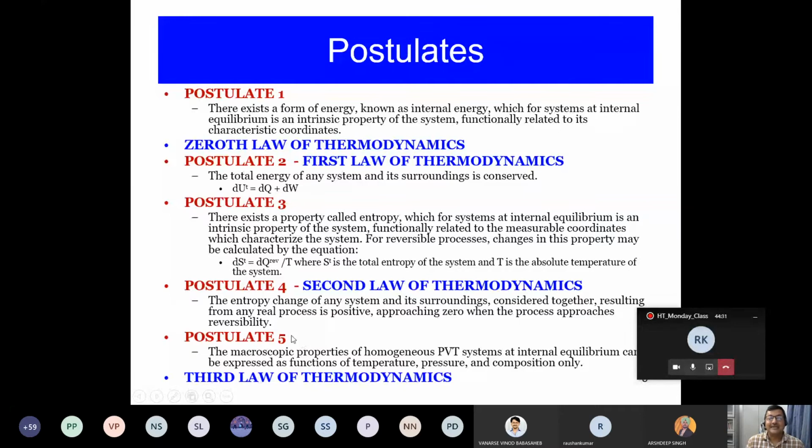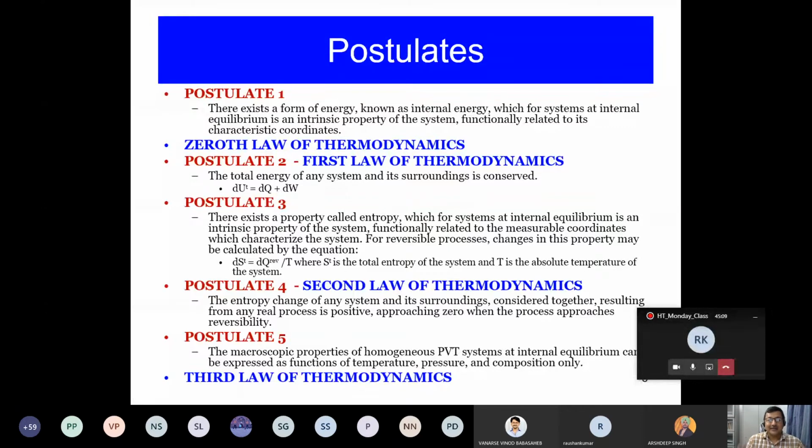And postulate 5 is that any thermodynamic parameter, you need to express in terms of the engineering variables, which are pressure, volume, temperature, chemical potential, mole fraction, and so on. Okay. So in order to calculate these thermodynamic properties, whatever you are defining as internal energy, entropy, or energy balance, you need certain variables in order to express them. And the number of variables is fixed for a given system, and there is a method to calculate it.